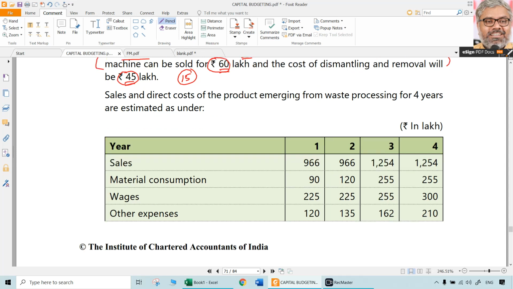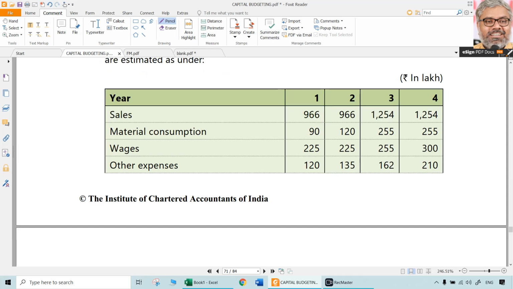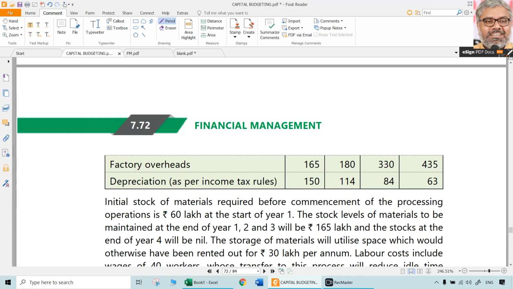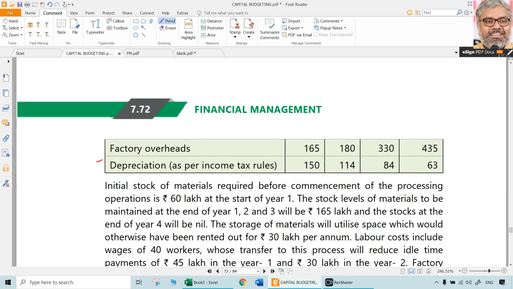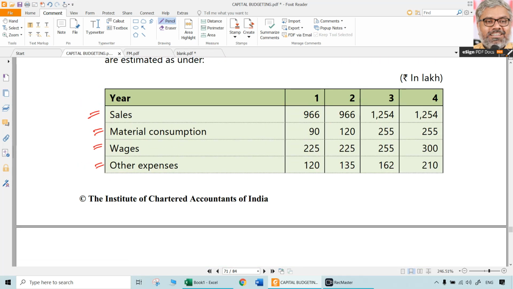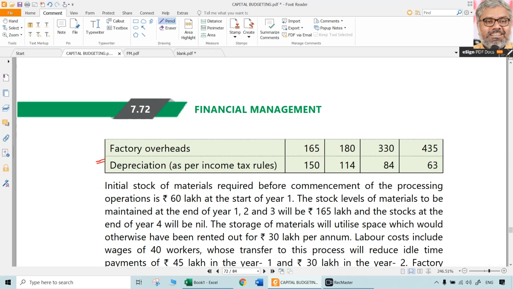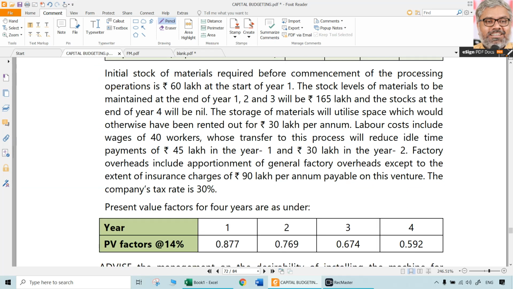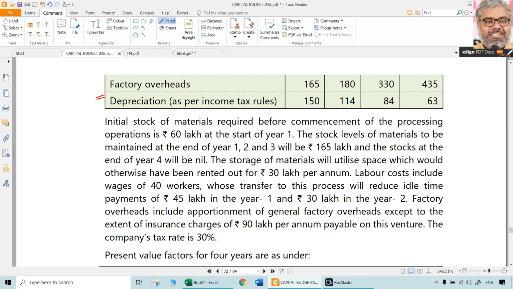The sales and direct cost of product emerging from waste process are given. So these things we can directly take them. Sales and material consumption, wages and other expenses are all given for 4 years, all rupees in lakhs. Factory overheads are also given. Depreciation as per income tax rules is already given. So we are happy. We don't need to calculate depreciation. Already it is given in accordance with the income tax rules so that we can automatically take it. Depreciation is relevant for our analysis only for tax purposes. So that is relevant. Income tax rules wise, whatever depreciation is, that is more relevant.